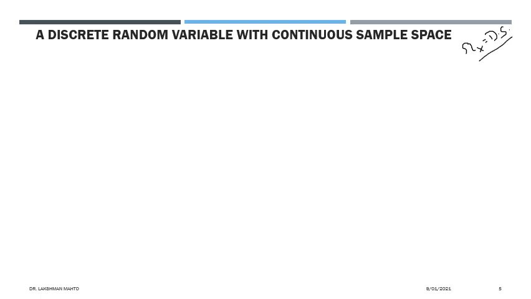Suppose your sample space is continuous. Can we define a discrete random variable over a continuous sample space, or must the sample space for a discrete random variable always be discrete? It is not necessary. Even over a continuous sample space you can define a discrete random variable.